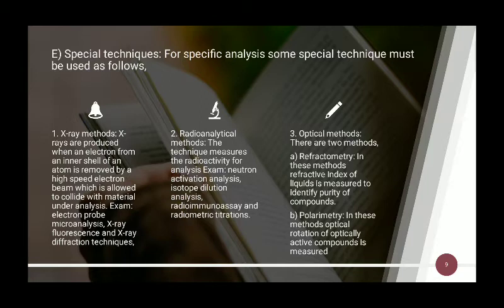Optical method. There are two methods: refractometry and polarimetry. In refractometry, the refractive index of the liquid is measured to identify the purity of the compound, whereas in the polarimetry method, the optical rotation of the optically active compound is measured.